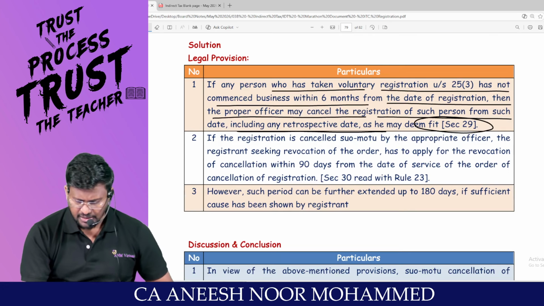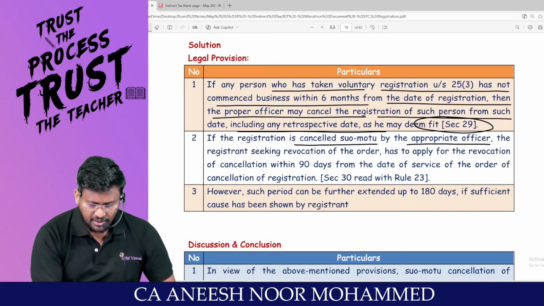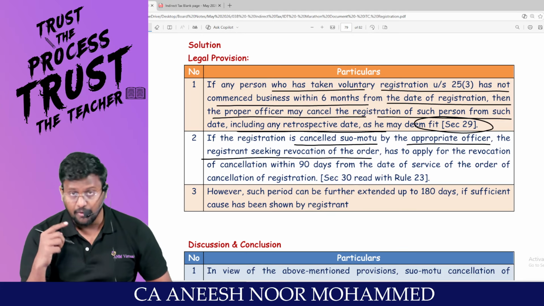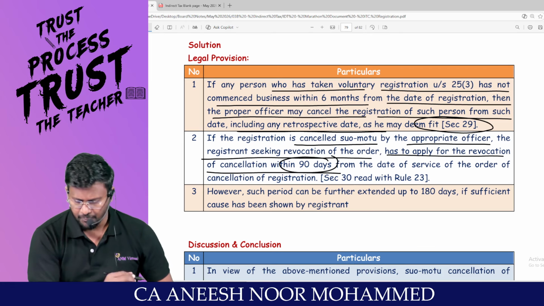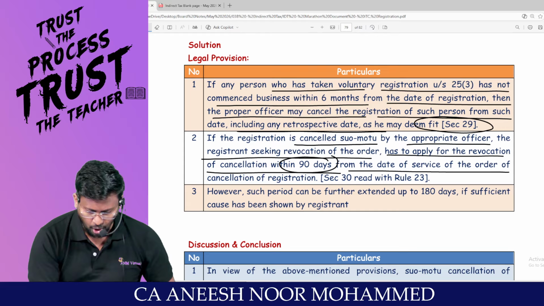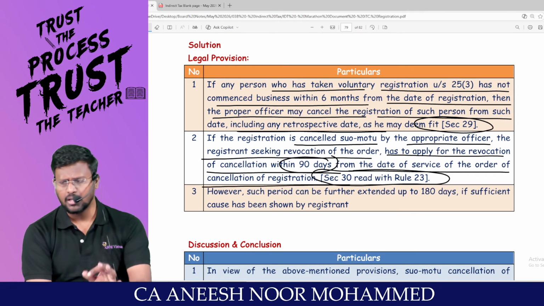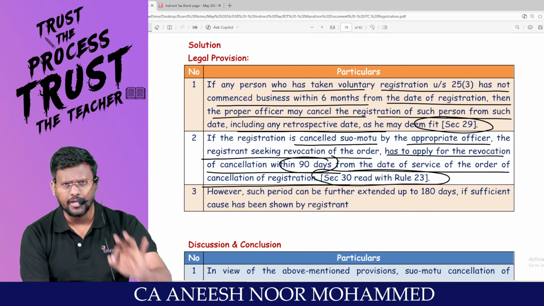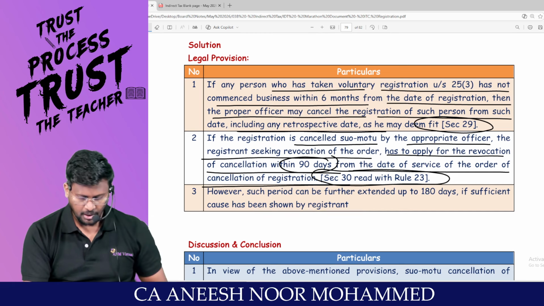Sir, if the registration is cancelled suo motu by the appropriate officer, the registrant seeking revocation of the order has to apply for revocation of cancellation within 90 days from the date of service of the order of cancellation of registration. This is what section 30 says. Section 30 says the time limit for application for revocation should be 90 days.